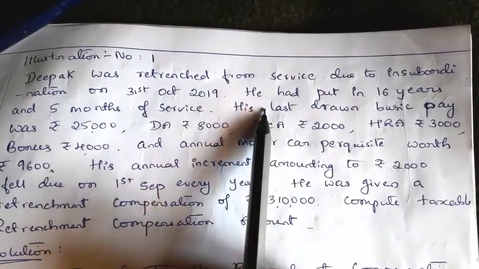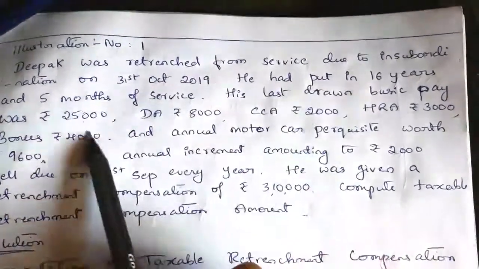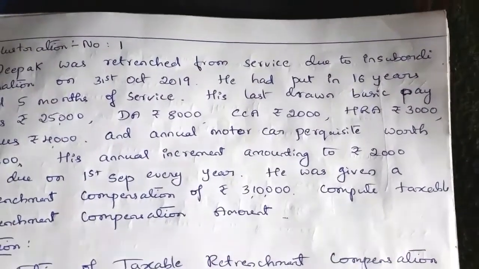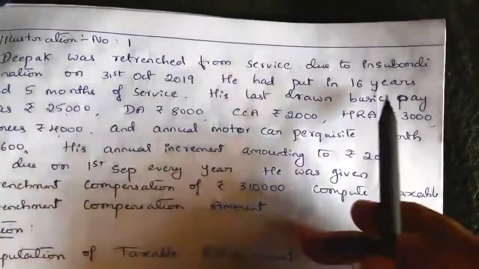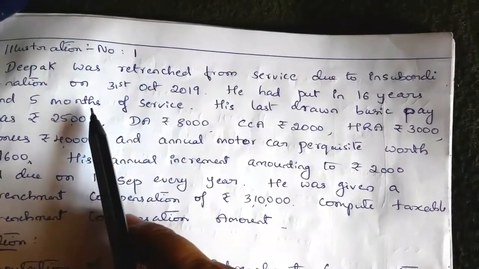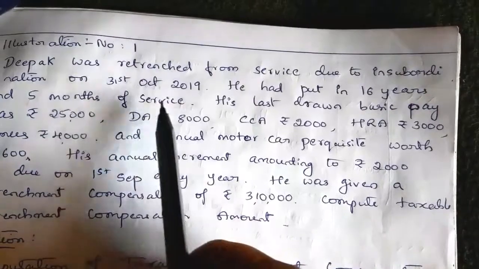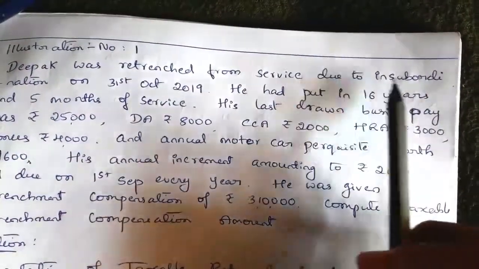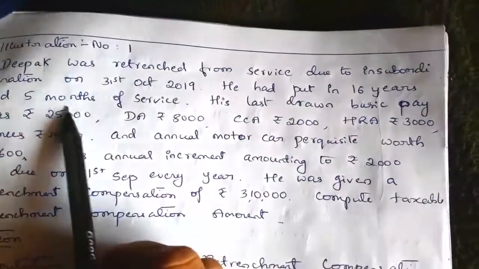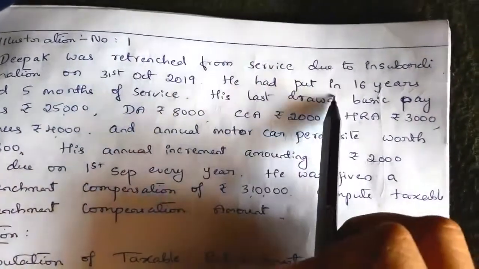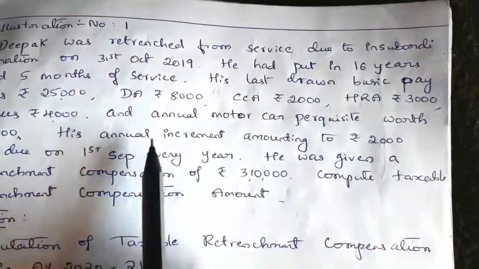Next, he had put in 16 years and 5 months of service. So that is about completed years of service. Here they have given 16 years and 5 months. If the part of the month is exceeding 6 months and 1 day, then we have to approximate. Now here we have to take only 16 years. You should not include the part of the month because it is not exceeding 6 months. So 16 years is the completed years of service.